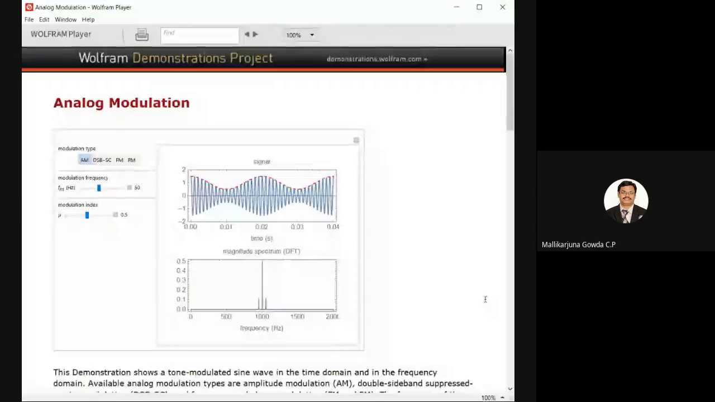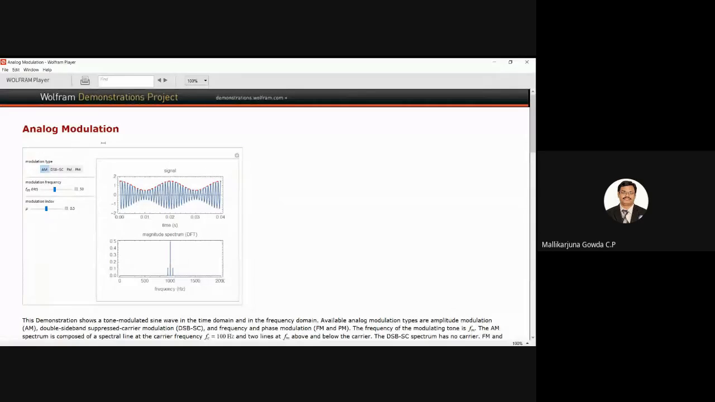Are you able to see this? Analog modulation is there, no? Are you able to see this screen? Yes, sir. So here there is an option for varying the value of modulation index.